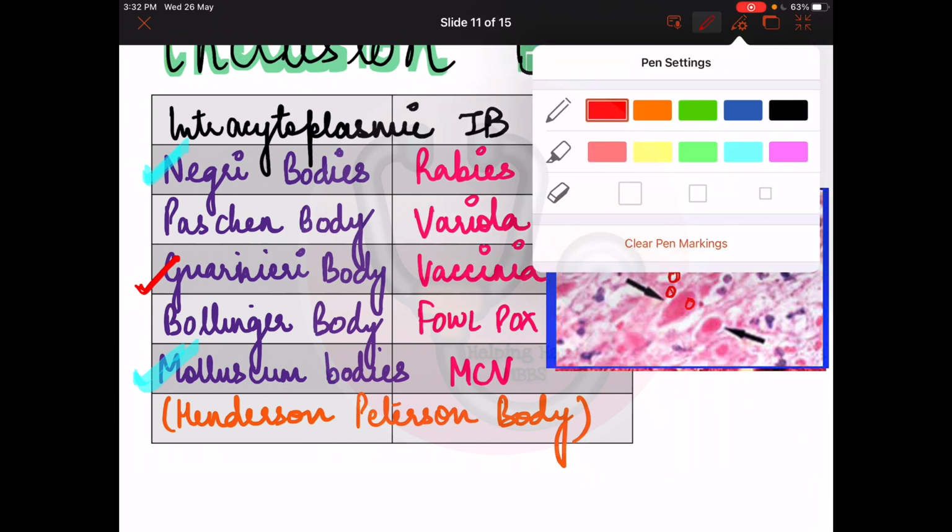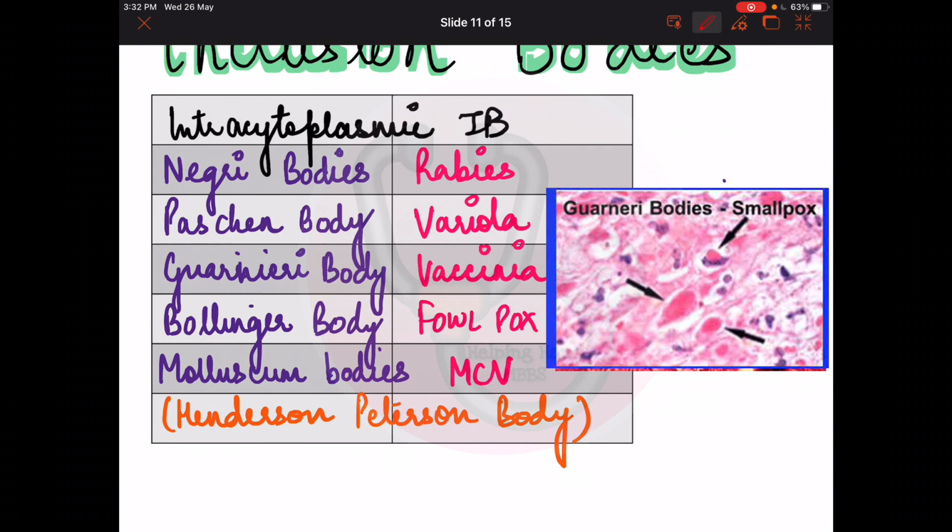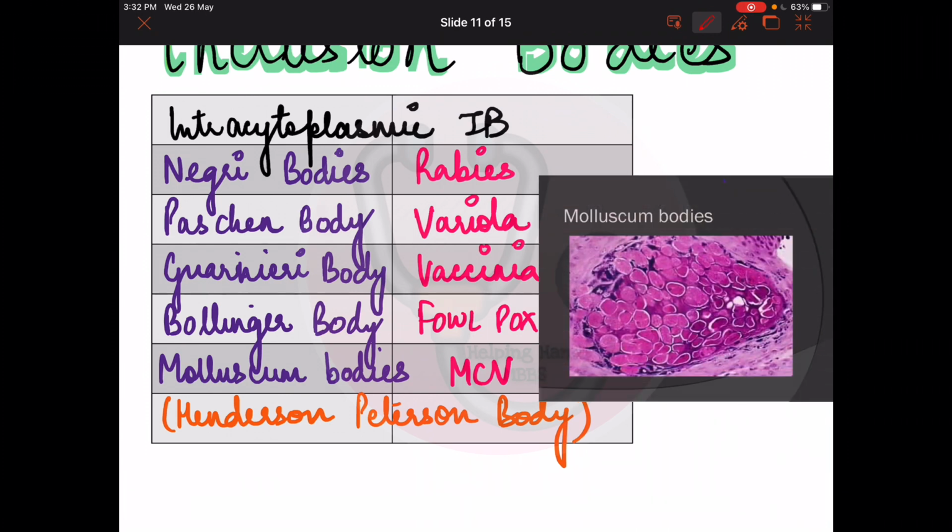And wait, I will just clear the drawing. Okay, so you can see these arrows have already been marked on the inclusion bodies. They are also intracytoplasmic, the pink colored inclusion bodies. Then very important, molluscum bodies. You cannot forget molluscum bodies. They are very large, as you can see. They are very large, pink in color, and they're very characteristic. If you're given a case and you're given an image alongside, it will be very easy for you to identify molluscum bodies. If you have seen my video on DNA viruses, you would have seen the characteristic rash that we see in molluscum contagiosum infection.